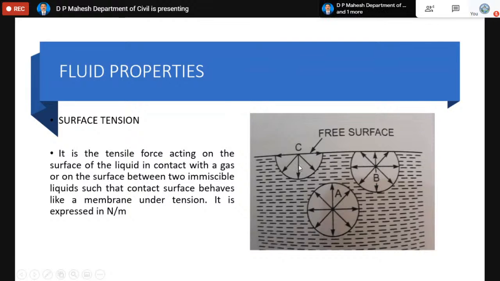Similarly for molecule C, both B and C, since they are at the free surface, tend to move in the downward direction because of the forces acting on these two molecules. They are more dominant in the downward direction.